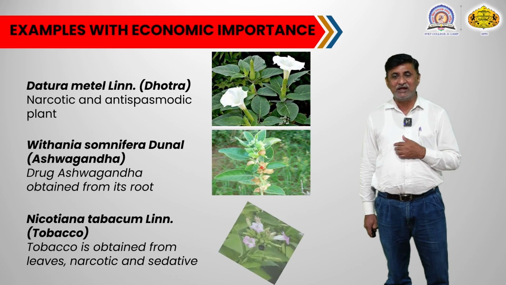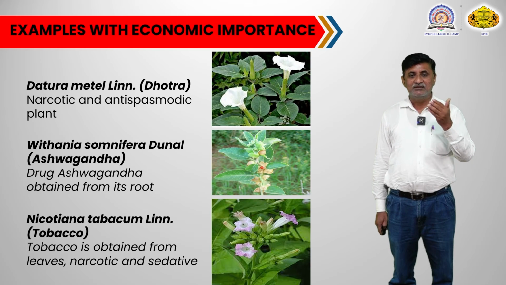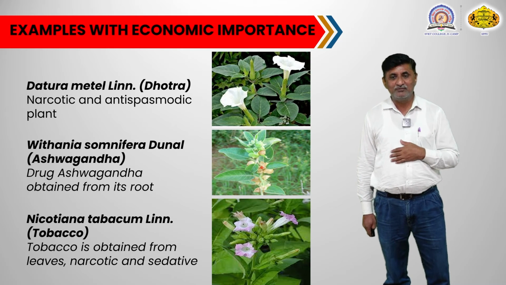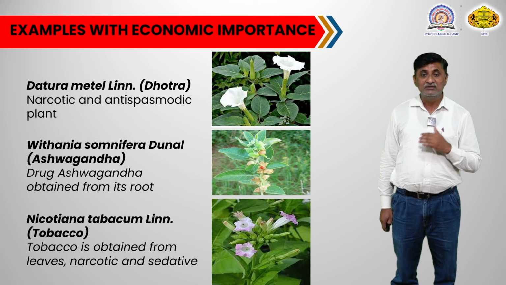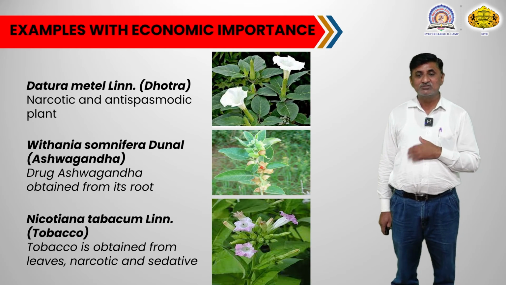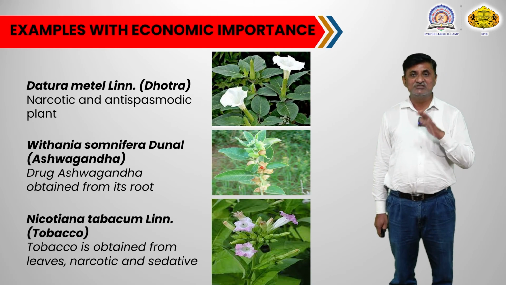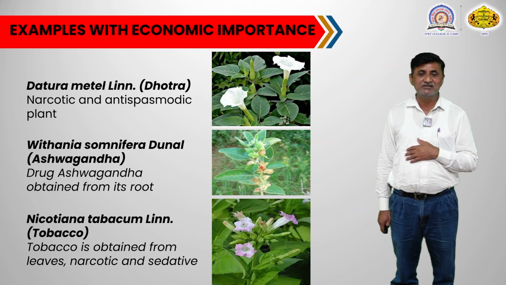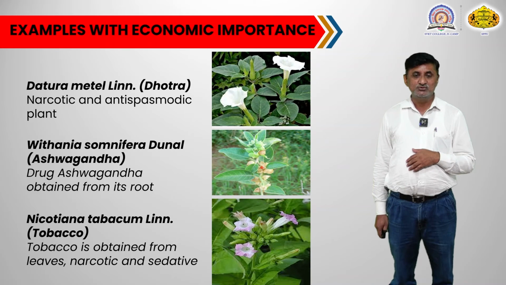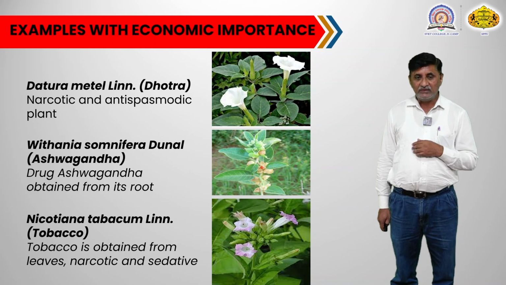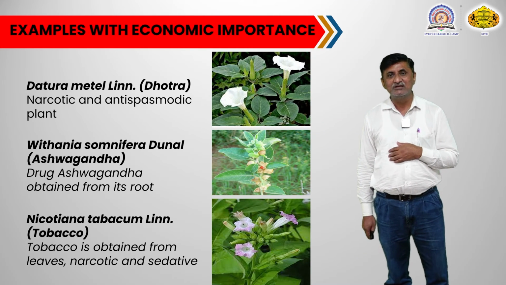Now we will see some more plants which have some economic importance. The next plant is Datura metel. Actually this is a widely growing plant, but it is a narcotic plant, means somewhat toxic, but it also has some medicinal importance, like antispasmodic uses, and it also contains some alkaloids that have medicinal importance.